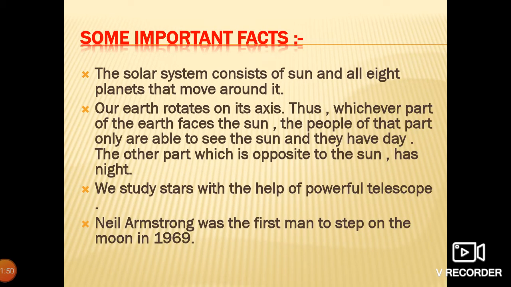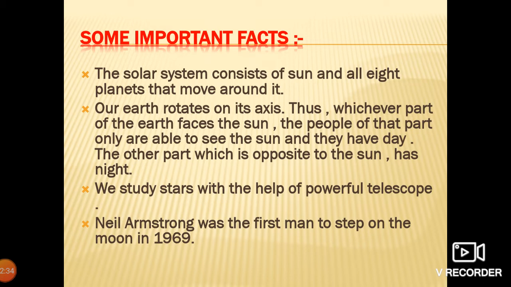Okay. Next, some important facts regarding these topics are: the solar system consists of the sun and all 8 planets that move around the sun. You all know about the planets. In the previous PPT we have already discussed that there are 8 planets in our solar system. They are Mercury, Venus, Earth, Mars, Jupiter, Saturn, Uranus and Neptune. The Earth is one of them. Earth is a planet in which life is possible, and all the planets move around the sun.